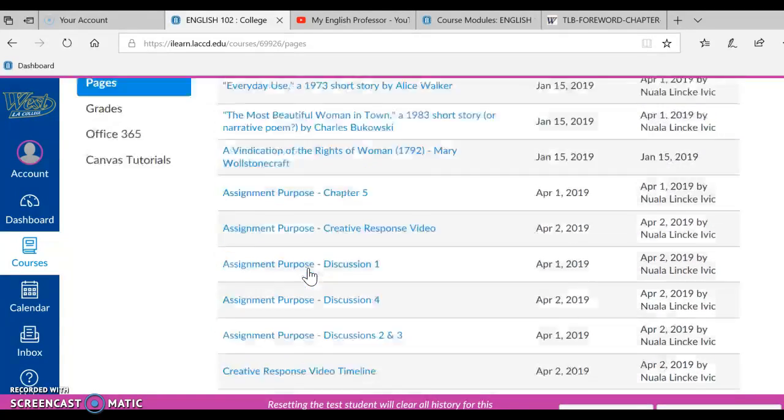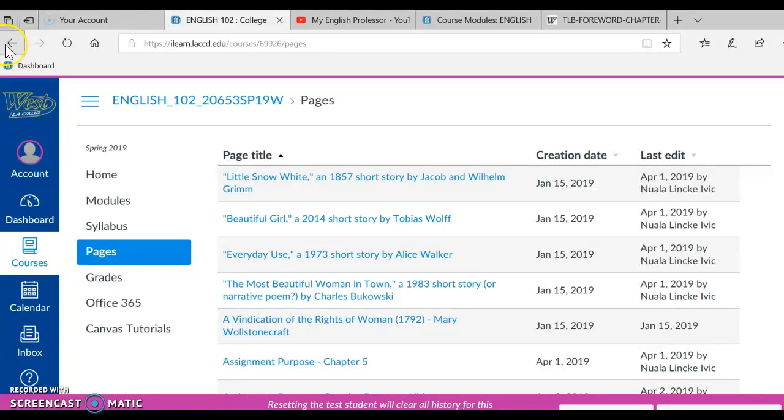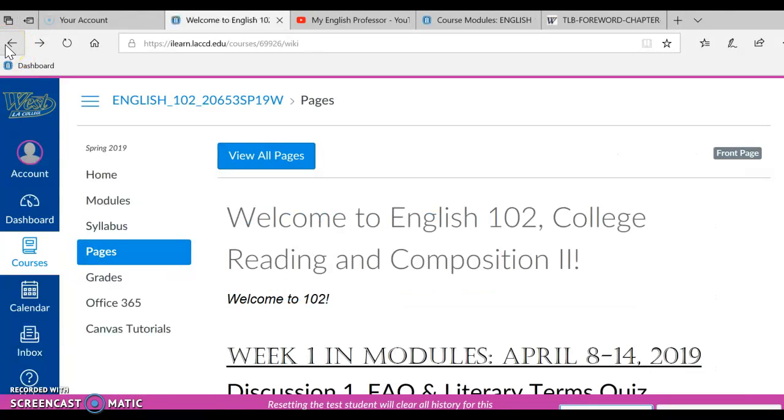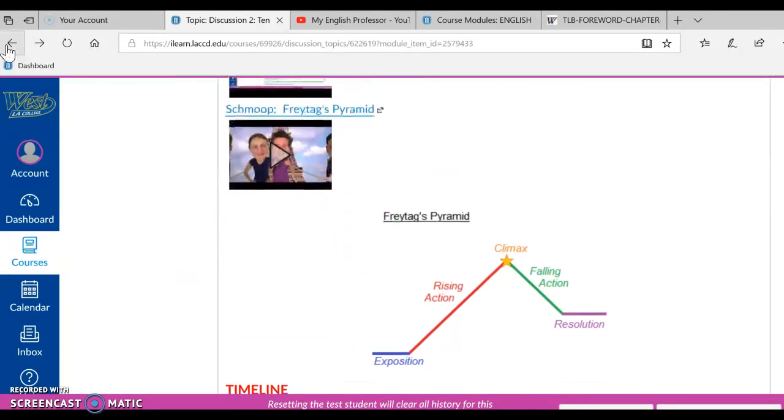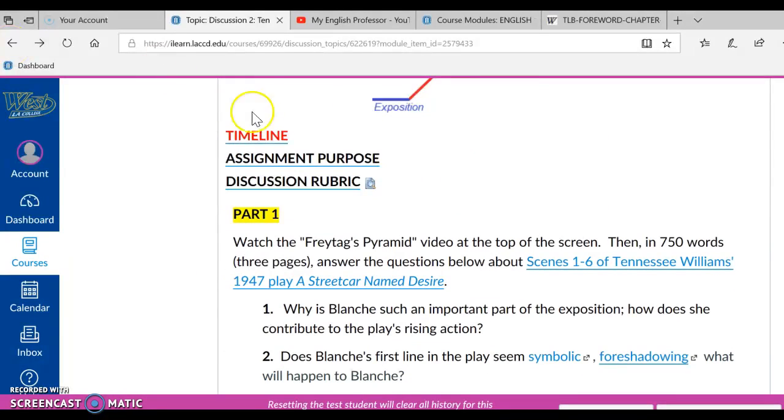Okay, I am going to scroll back up. I'm going to click on the back arrow once, and then a second time, to get back into the assignment. And I'm going to make one other point about how to access literary works. As we all know, sometimes links on the internet move around, so if you cannot access this play in this online classroom, then simply go into Google, type in Williams' name and the name of the play, and the text will come up. It is definitely accessible via the internet.